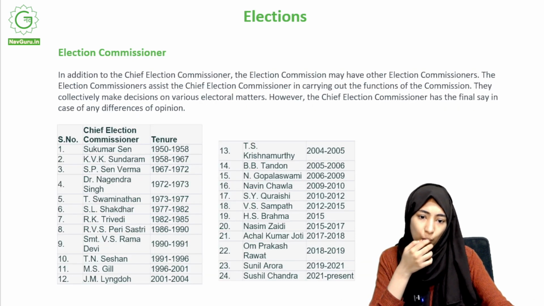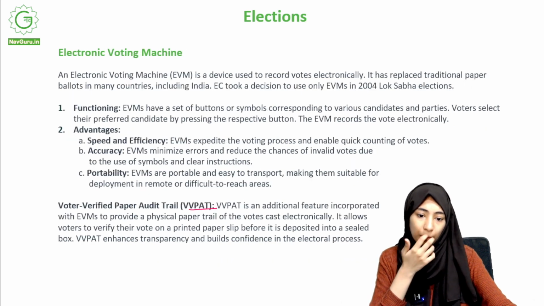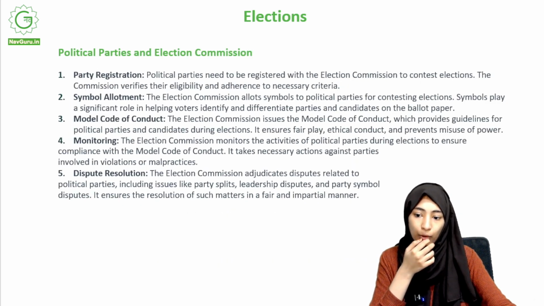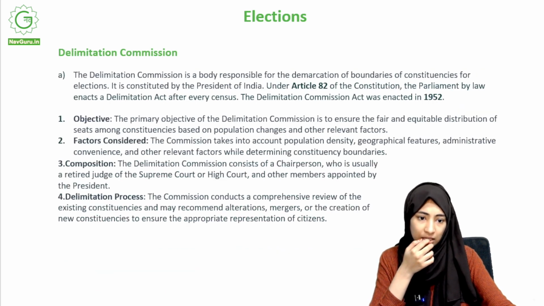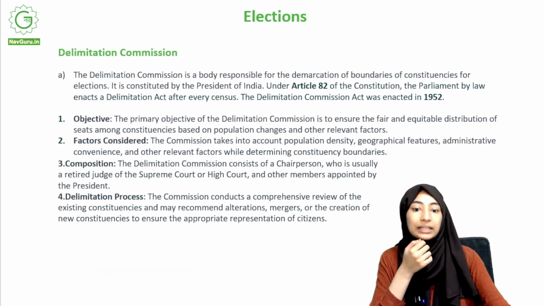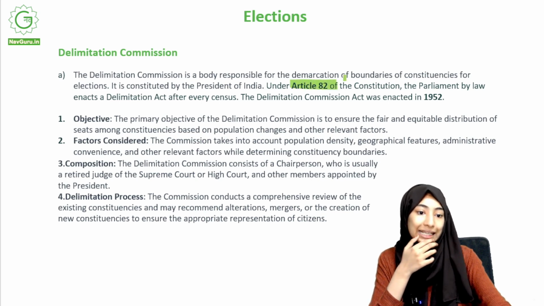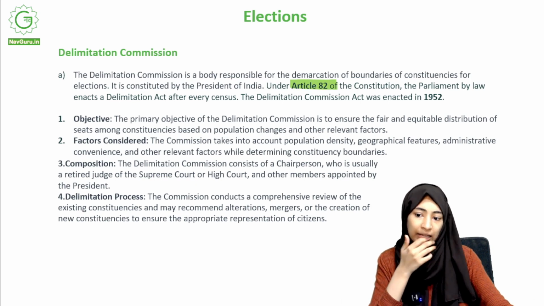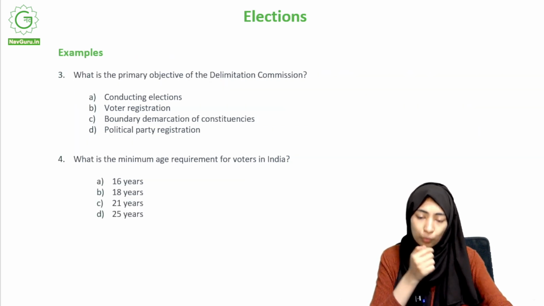I think there is just one article that I'm missing out on. If we come across it at some point, we'll discuss it, but just try to remember if there is any other article. Oh yes, this one, the Delimitation Commission. It is recommended under Article 82 of the Constitution. I think that's all the articles that we have studied in this chapter. So those are some articles that we had in this chapter. Moving on.